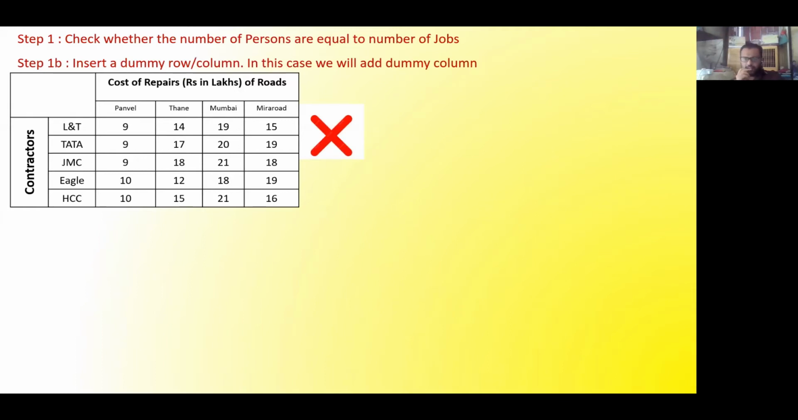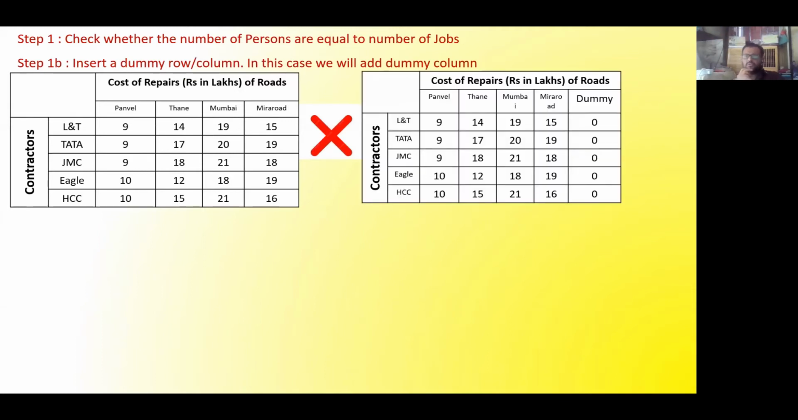And after adding the dummy column, the question will be looking like this. Just what we have done, we have added a dummy column with the values as 0. Because it is dummy, there is no cost or time associated with those particular rows. Now this problem becomes our regular problem because the number of rows is equal to the number of columns, so we can proceed.